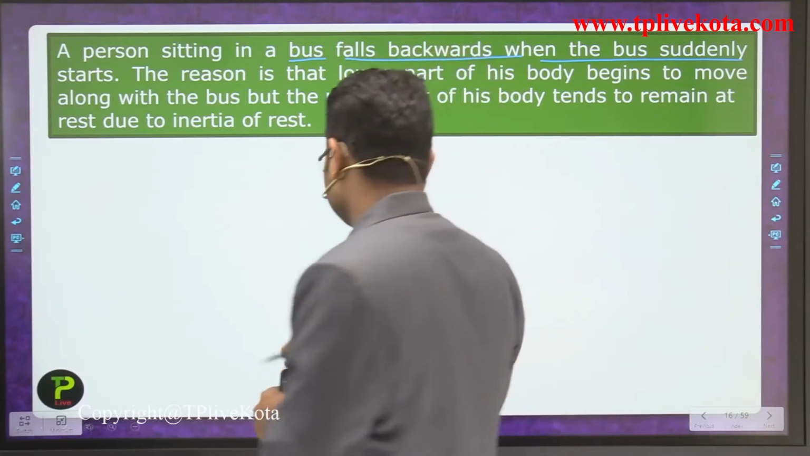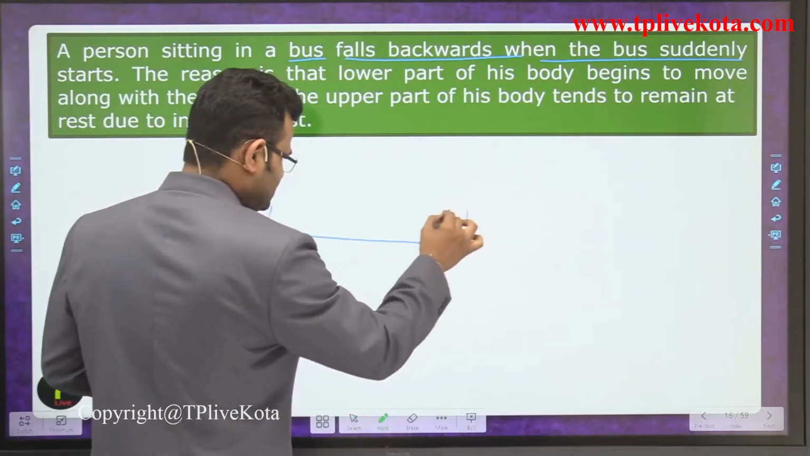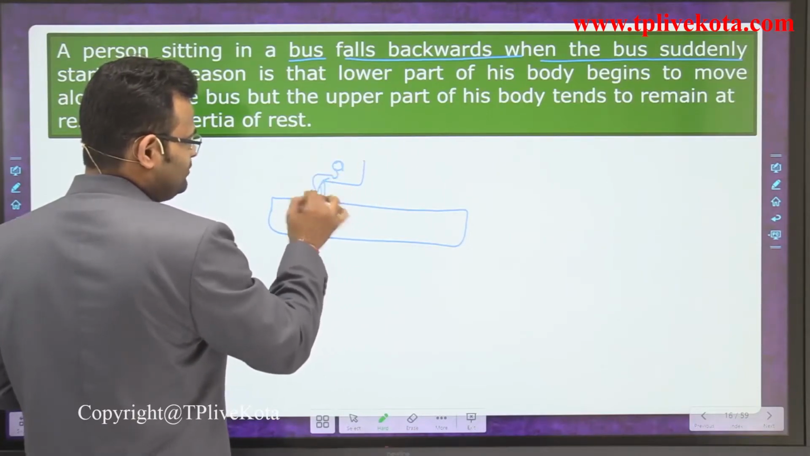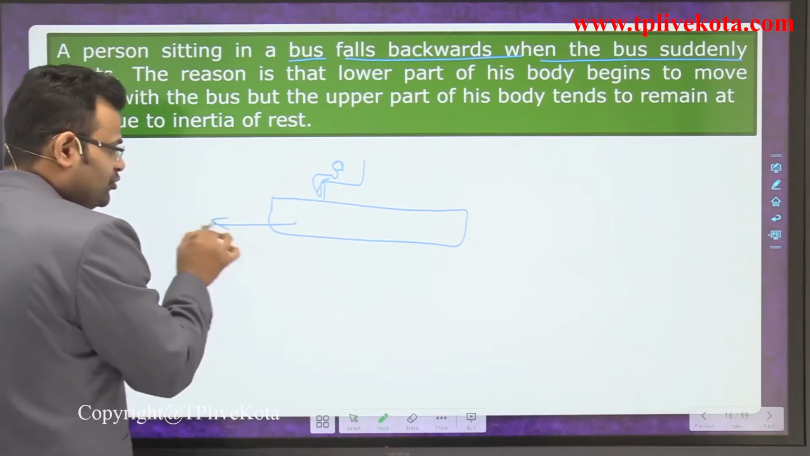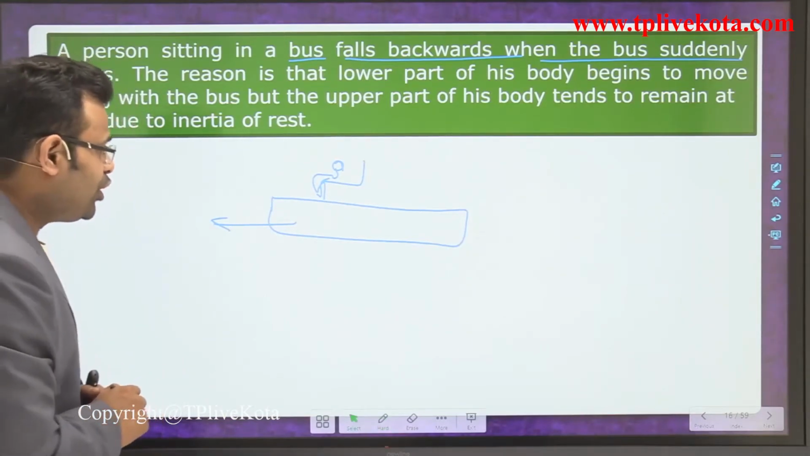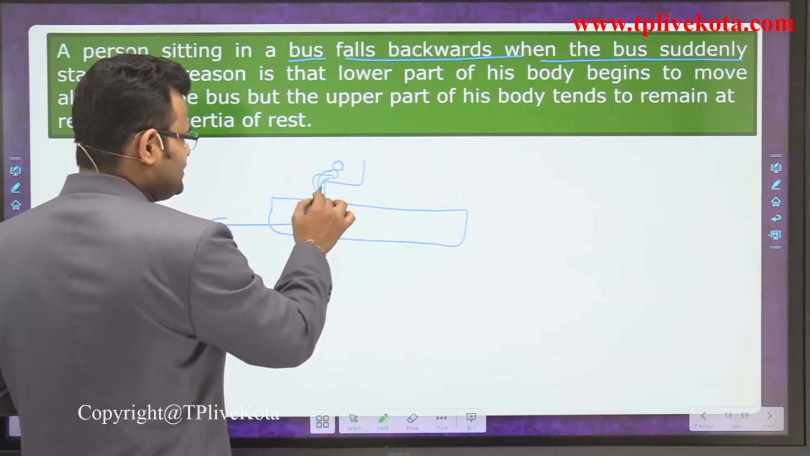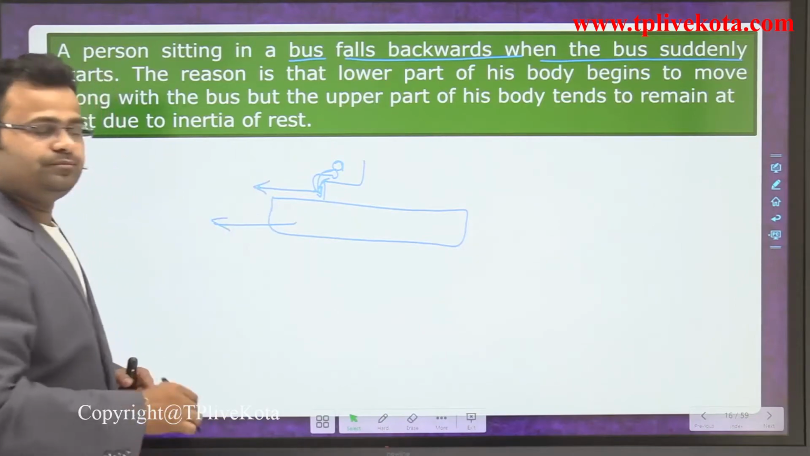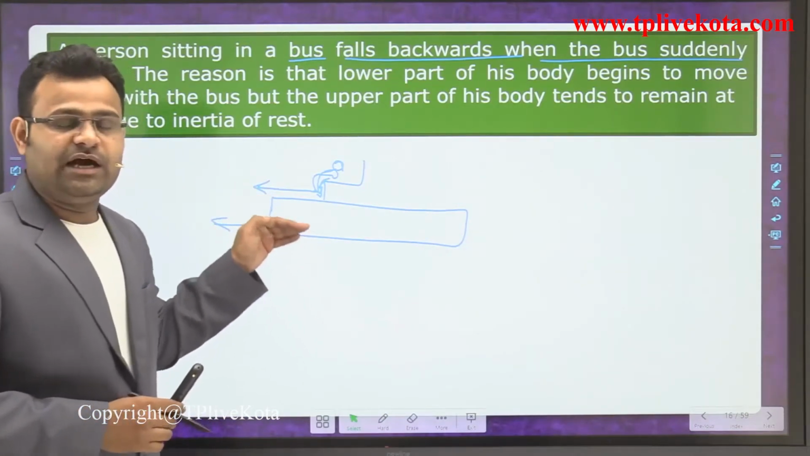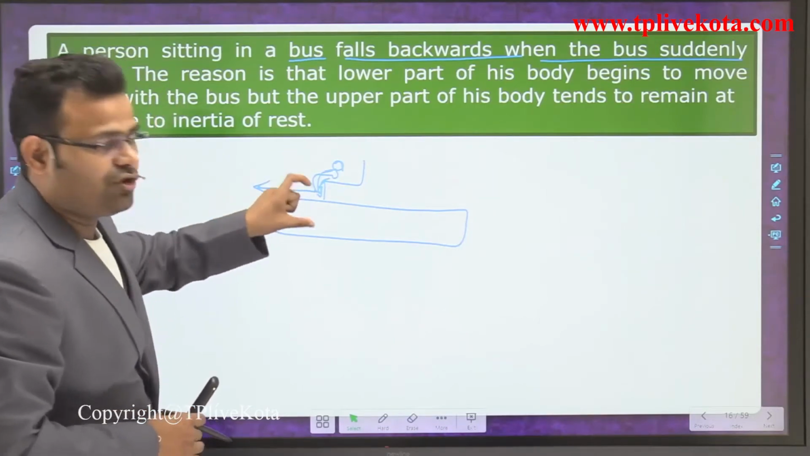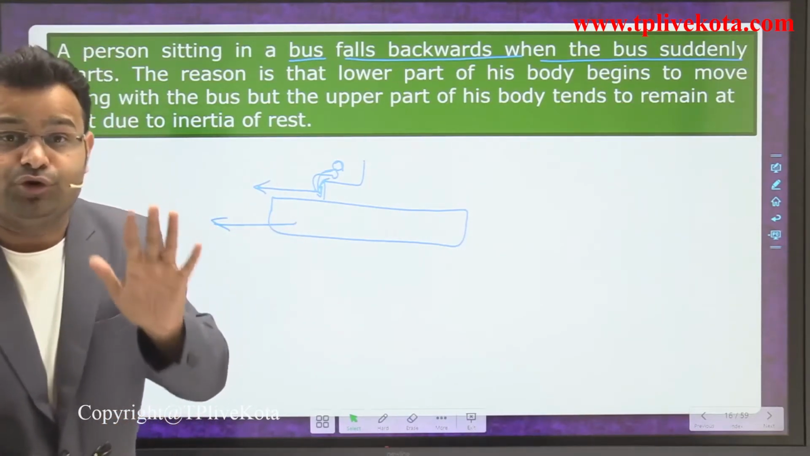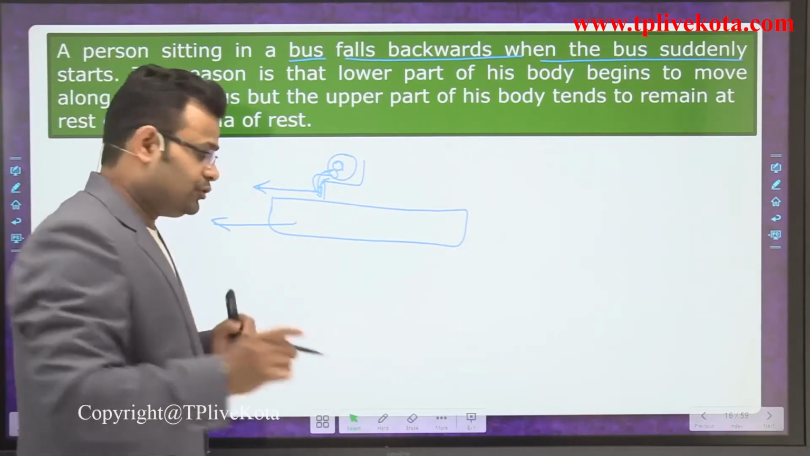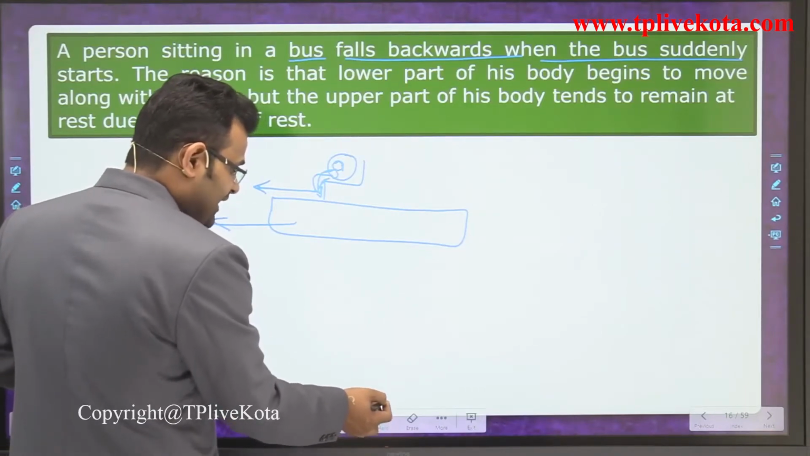Let's suppose that is a vehicle surface, and we are sitting on a chair. A person is sitting on that, okay. If that surface suddenly starts moving, what happens, guys? The lower part of the person, which is in contact with the surface of the vehicle, starts to move. But the upper part of the body stays in its own position, meaning it doesn't want to change its position.